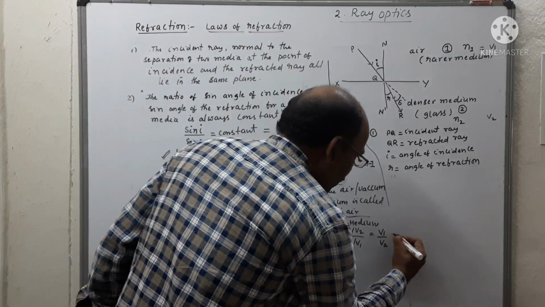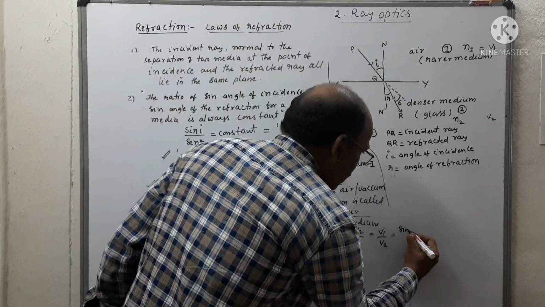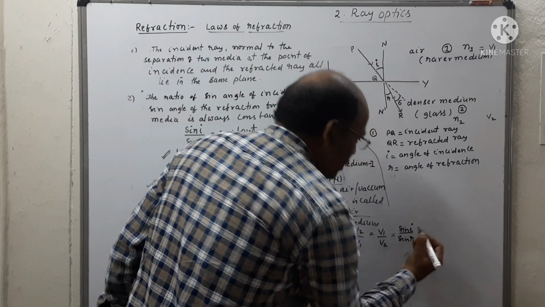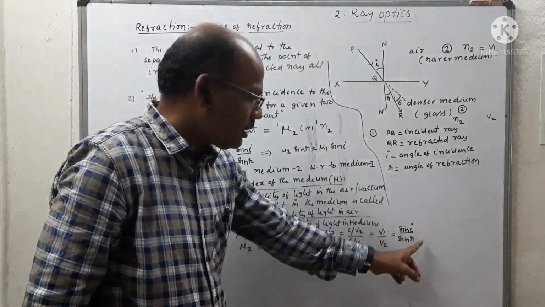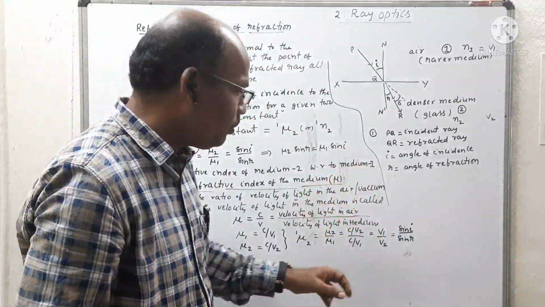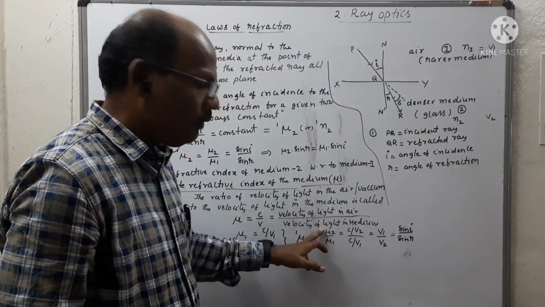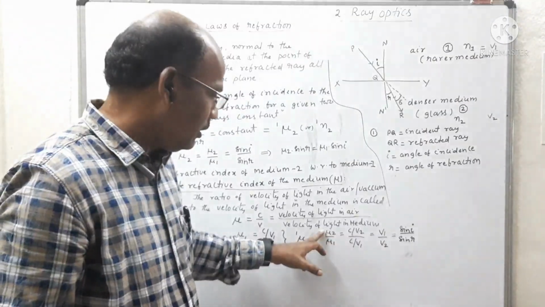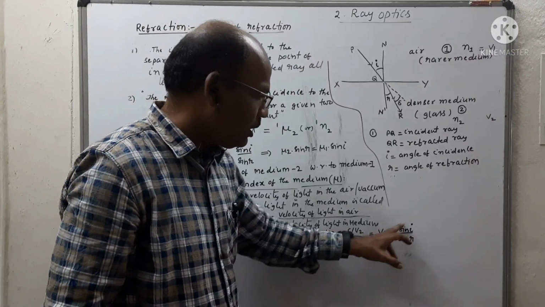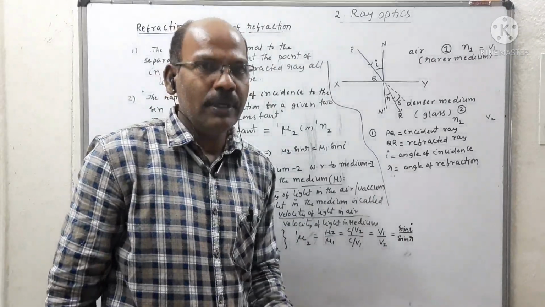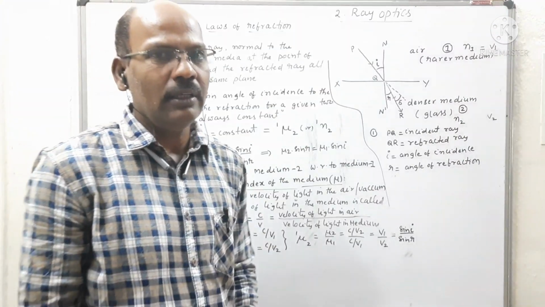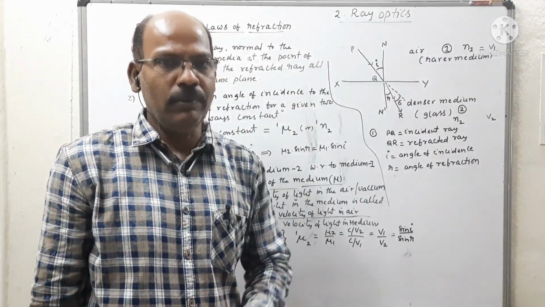This is the important relation between refractive indices, angle of incidence, angle of refraction, and speed of light in the two given media. By using this formula, we can solve simple problems.